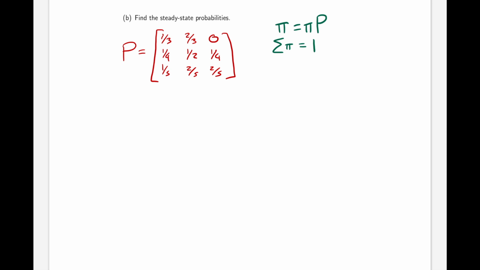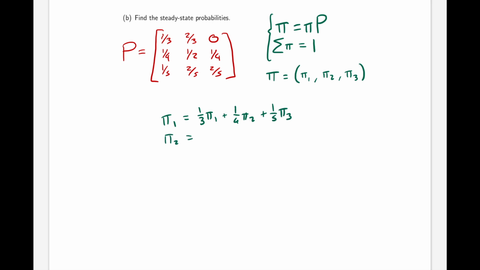And so expanding this system of equations out, where pi, the steady state vector, is the vector, the probability of being in state 1, probability of being in state 2, and the probability of being in state 3, we will get pi 1 is equal to a third pi 1 plus a quarter pi 2 plus a fifth pi 3.